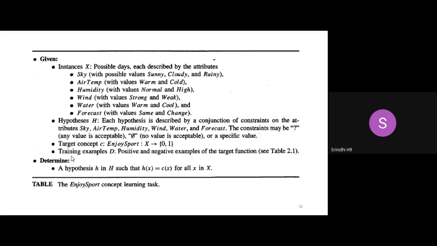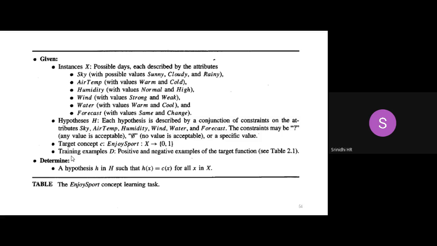It has instances X, hypothesis H, target concept C, training examples D. We have to determine my small h, that is my individual hypothesis, out of my existing hypothesis, that is capital H, such that my individual hypothesis, that is h of x, is equal to my target hypothesis, that is c of x, for all the possible combinations of x.